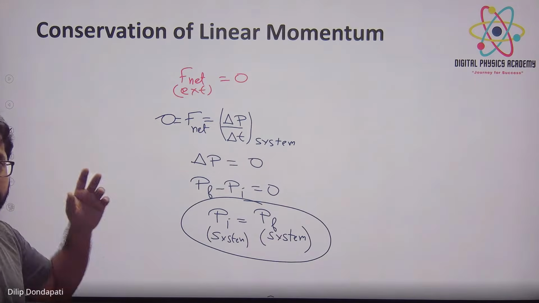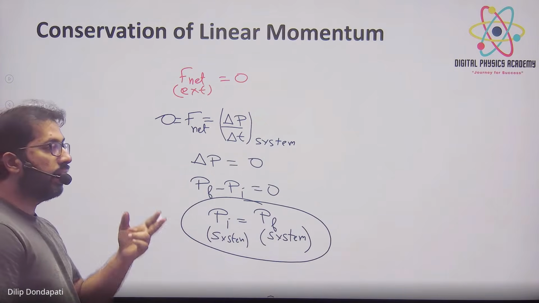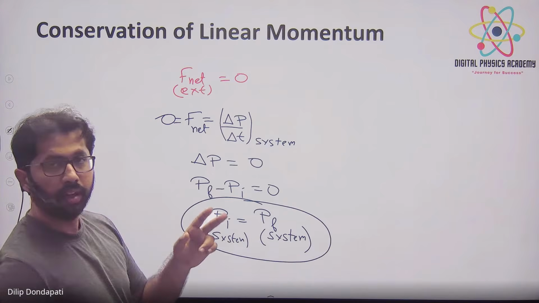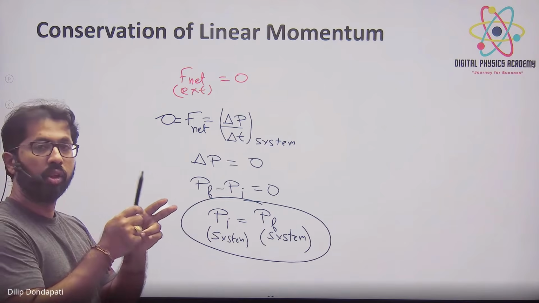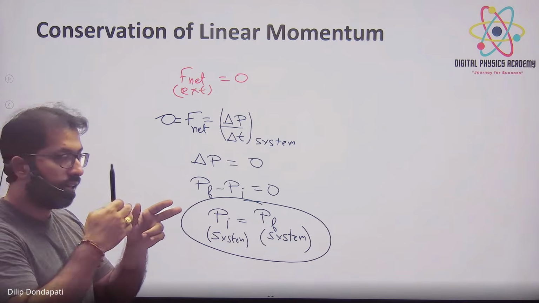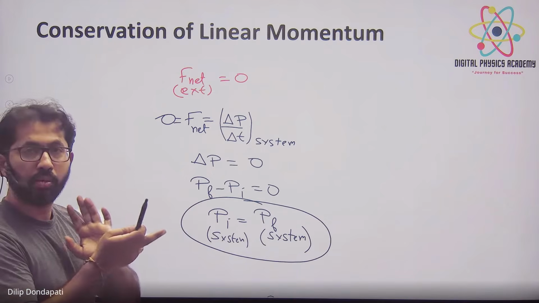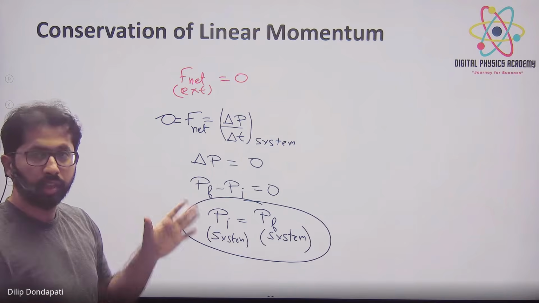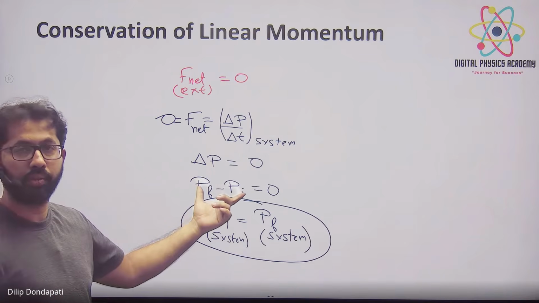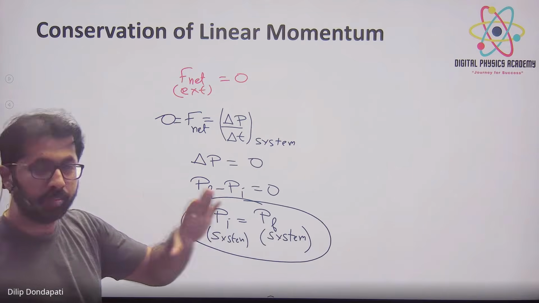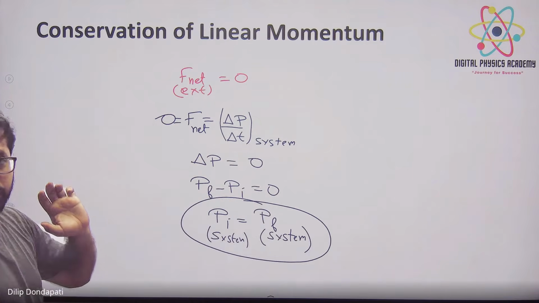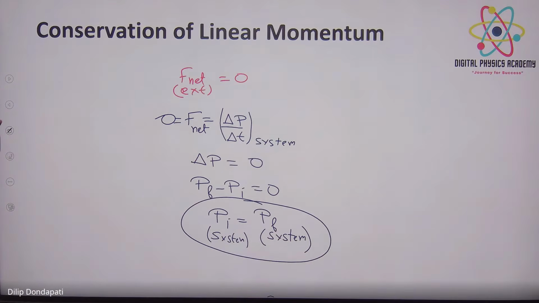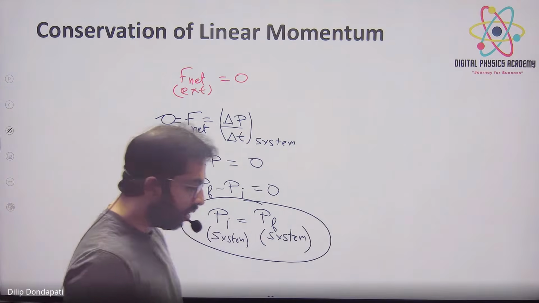We did this in Newton's laws of motion with the gun and bullet, right? The gun will exert a force on the bullet, and at the same instant the bullet also will exert a force on the gun. So the action-reaction pair are equal and opposite, they cancel out each other, so there is no external force. That's why we are applying conservation of momentum. Initially the body is at rest, so we put initial momentum as 0 and solve. Okay, let's go. Now what are the famous examples in this?